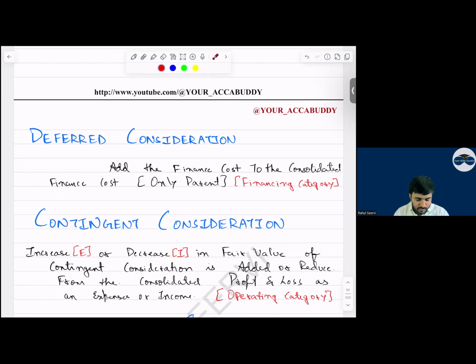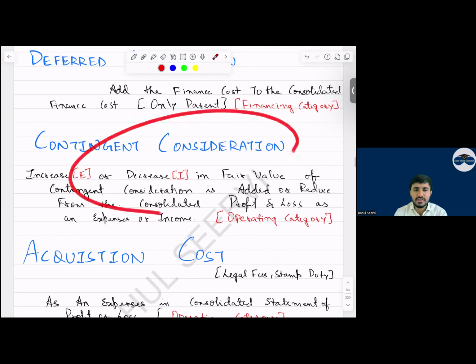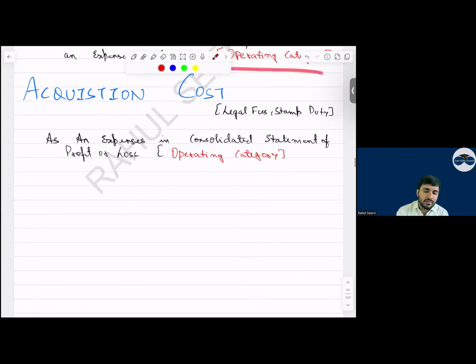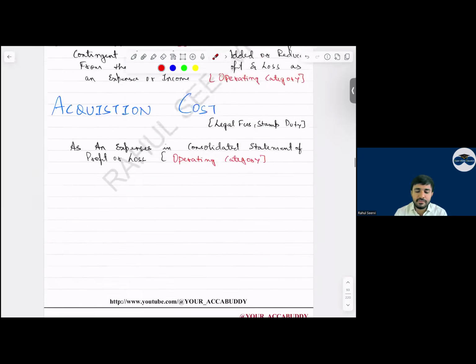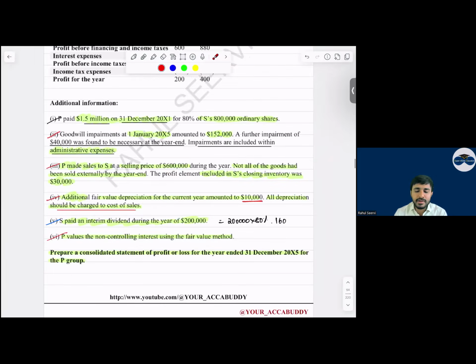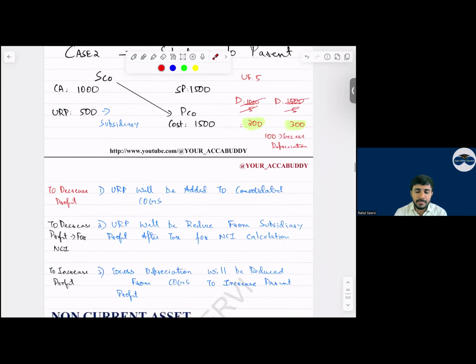Yes, sir. Now, when coming to the fair value changes, will it take one hit or two hits, everyone? The fair value change for contingent consideration, one hit only again, and we recognize this in operating category. Acquisition cost, recognize in P&L as an expense in operating category. Yes, sir. So with this, all the adjustments we have done. With this, your P&L part is done. किसी को डाउट है P&L में?